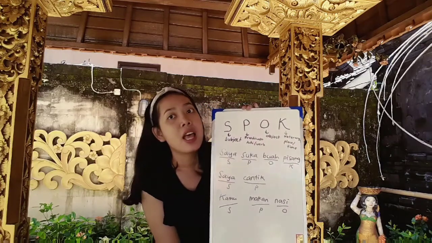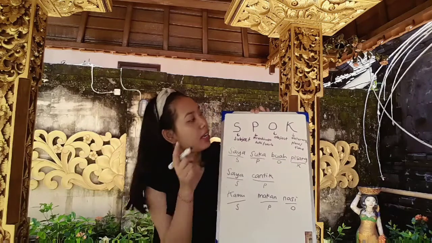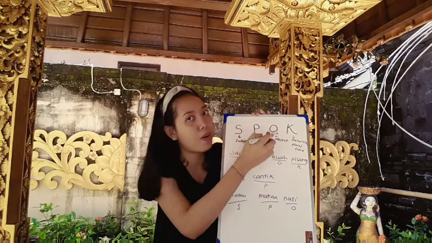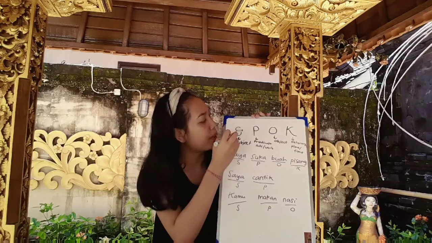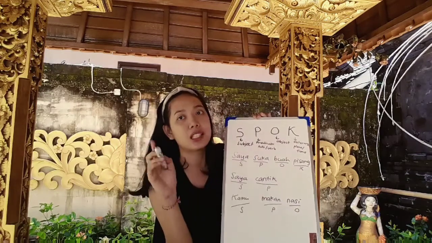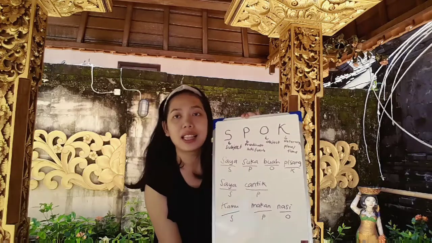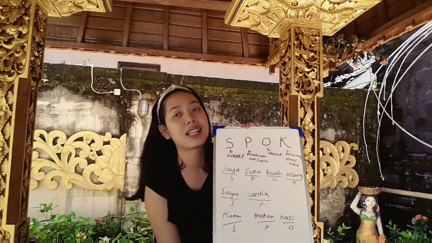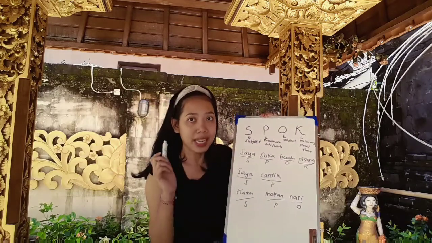One more time. In Bahasa Indonesia, if you only use S and P, it's also called a sentence. S, P, and O is also a sentence. If the complete one, S, P, O, and K, it will also be a sentence. So at least it consists of two or more words, we call it a sentence. Okay?